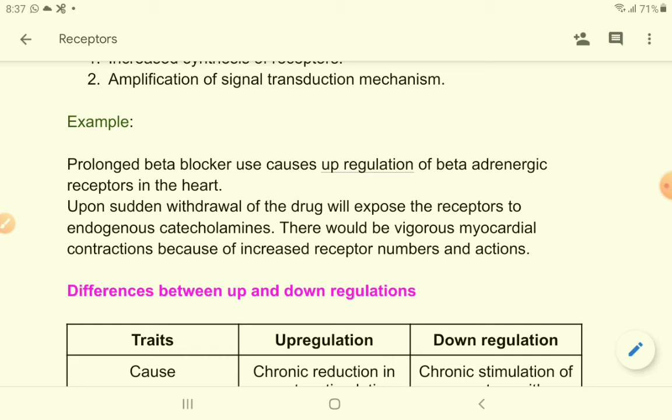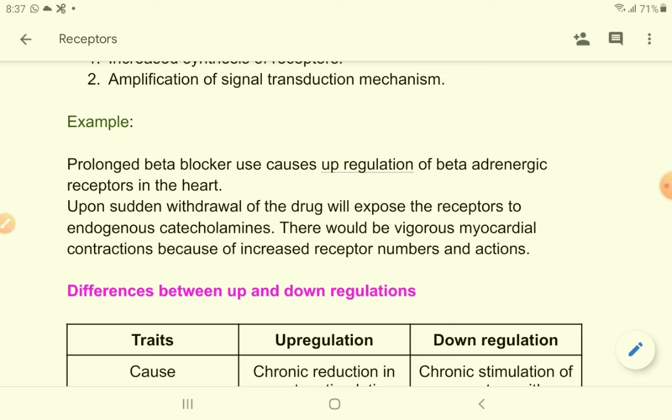For beta adrenergic receptors, suppose endogenous epinephrine is the ligand. So you have blocked the beta adrenergic receptor for a long time. What did the body do? The body increased synthesis of beta adrenergic receptors. So there are a lot more beta adrenergic receptors than usual, and the receptors which were blocked have increased sensitivity to their endogenous ligand.